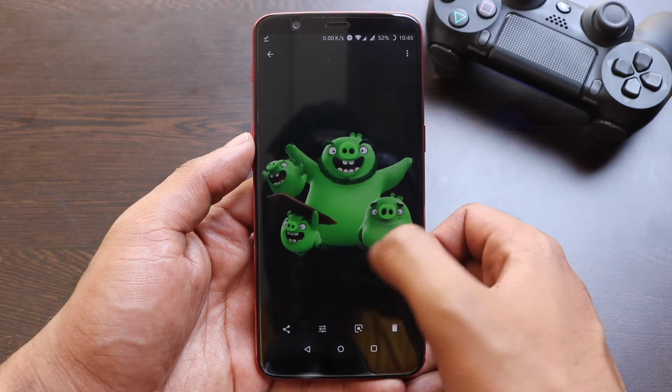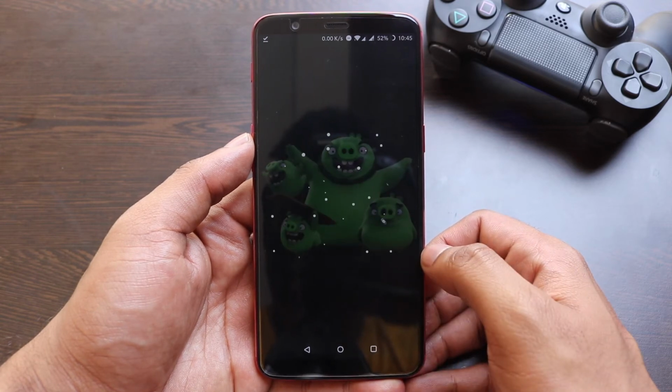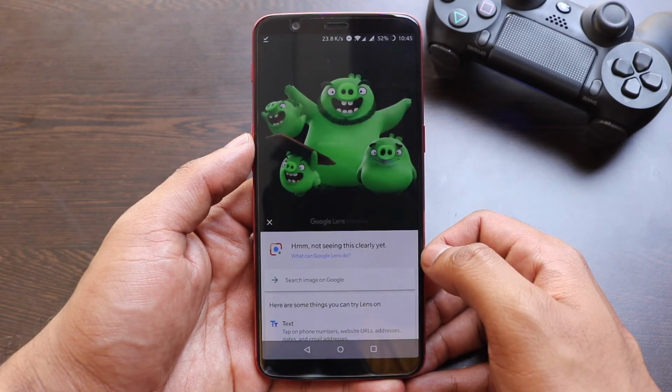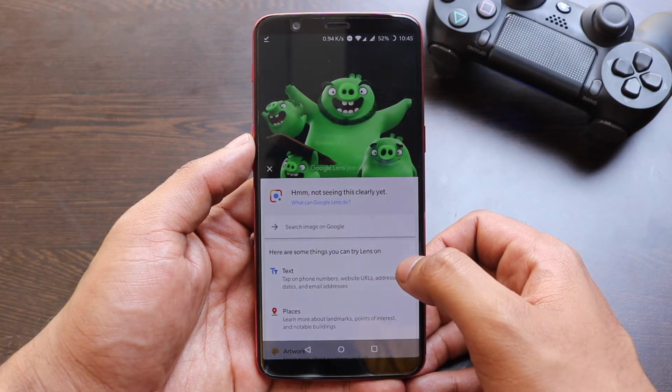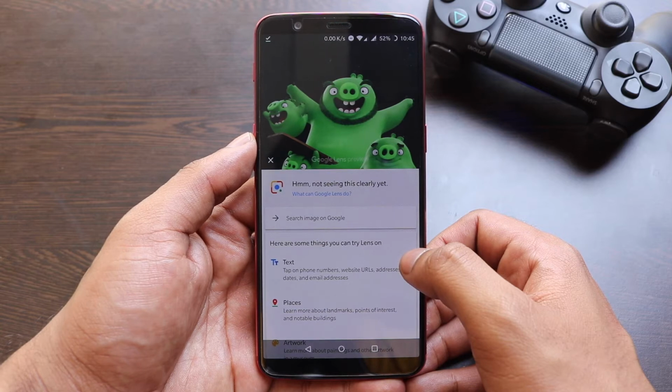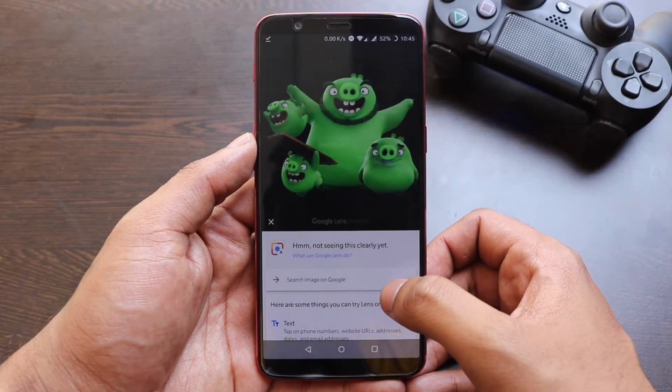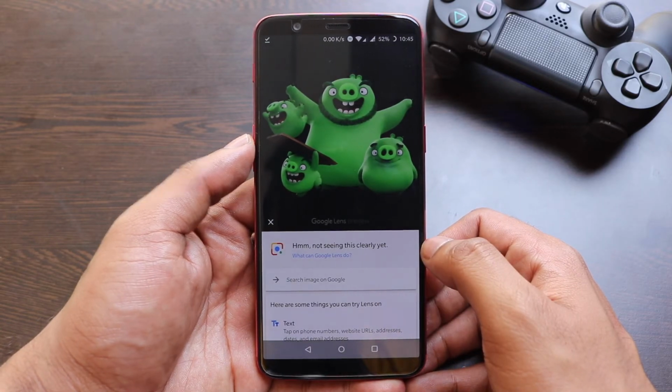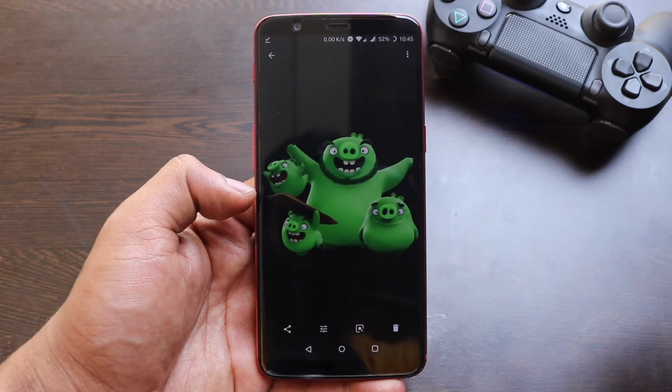So right now I'm testing it out with an Angry Birds picture. Let's see what happens. In this image, yeah, it is actually saying that it is not seeing anything clear yet. So this can happen. This is basically because it's a preview image. So in this video we'll test out certain images and see what happens in each scenario.